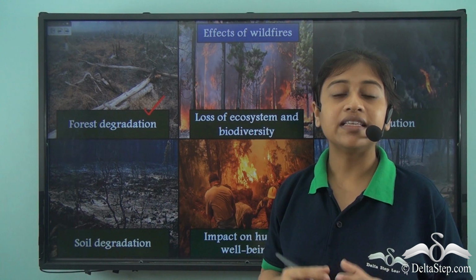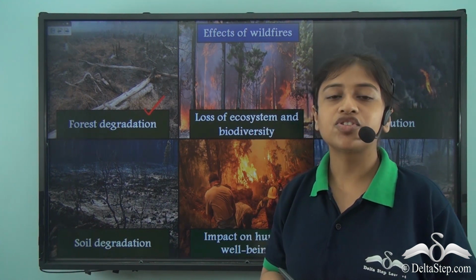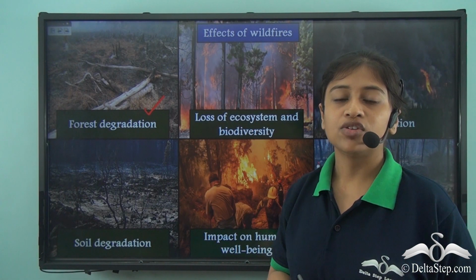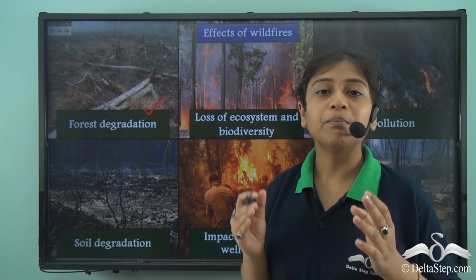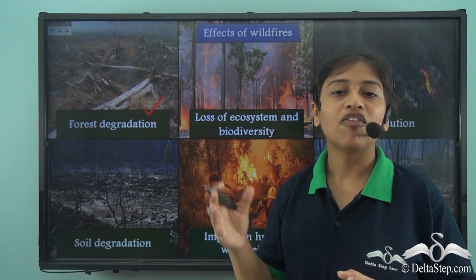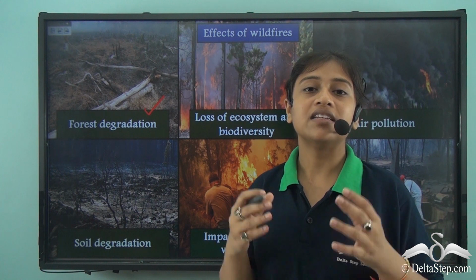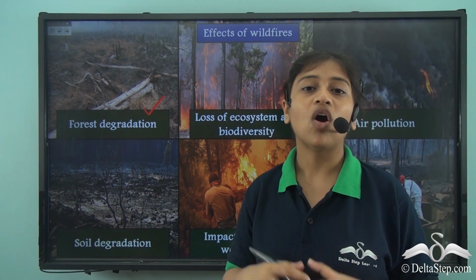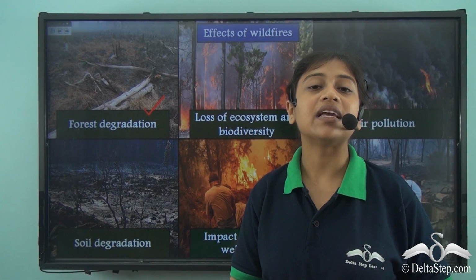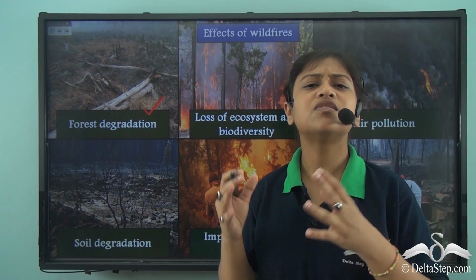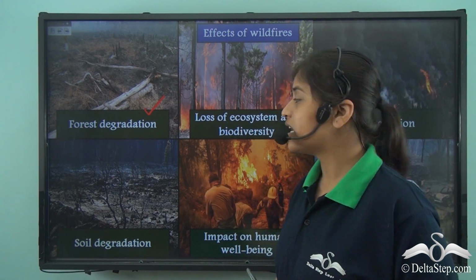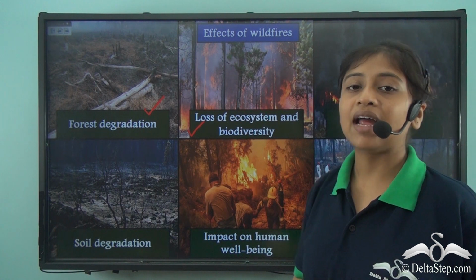So as we've learnt, these wildfires tend to burn out or destroy millions of acres of land and burn out a huge extent of vegetation. So forest degradation is one of the major effects of wildfires. They tend to disintegrate the relationship between the diverse flora and fauna and thus take away the natural diversity, or biodiversity, of that particular area. It tends to destroy the ecosystem and also snatch away the habitable land on which millions of species tend to exist. So, besides forest degradation, another effect of wildfires is the loss of ecosystem and biodiversity.